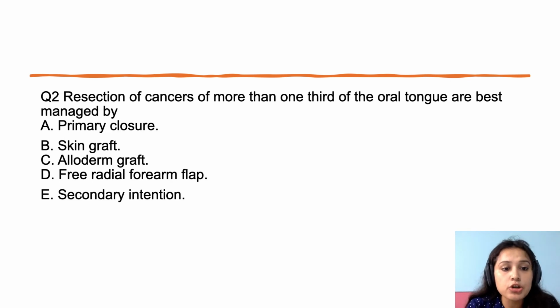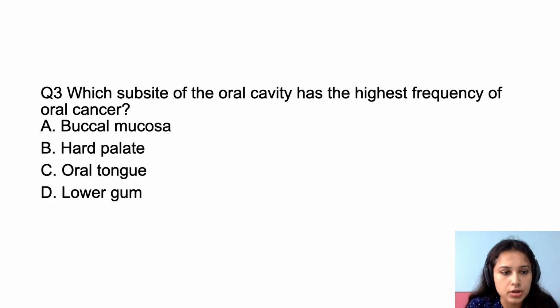Second, defects after resection of cancers of more than one third of the oral tongue are best managed by either primary closure, grafting, alloderm graft, skin graft, radial forearm flap, or extension. So the third question is: which subsite of the oral cavity has the highest frequency of oral cancer? Buccal mucosa, hard palate, oral tongue.